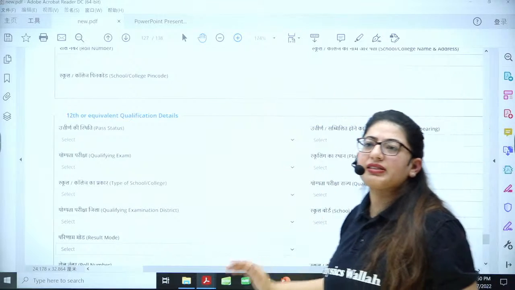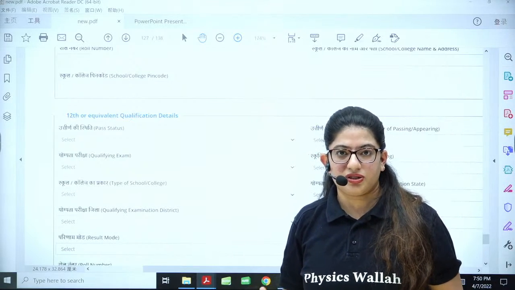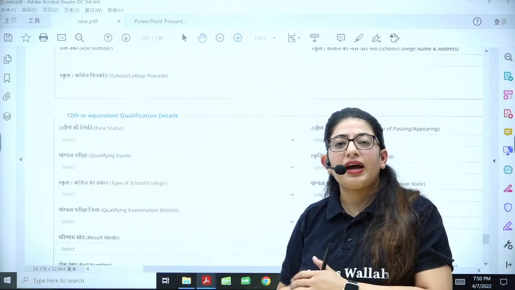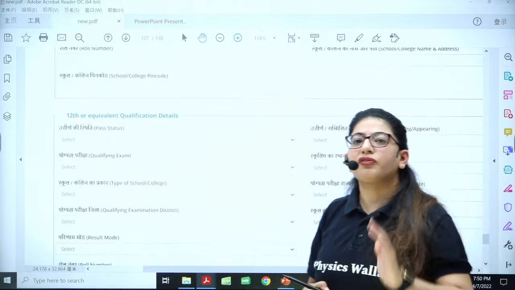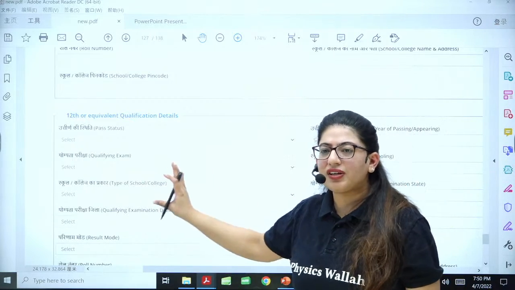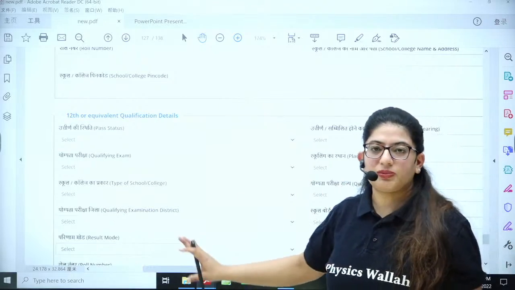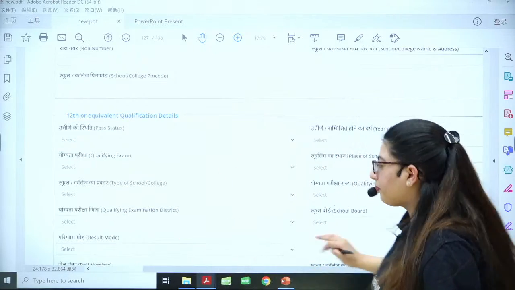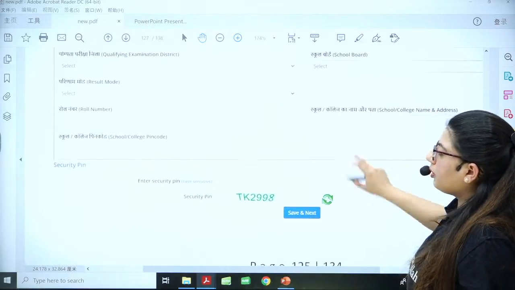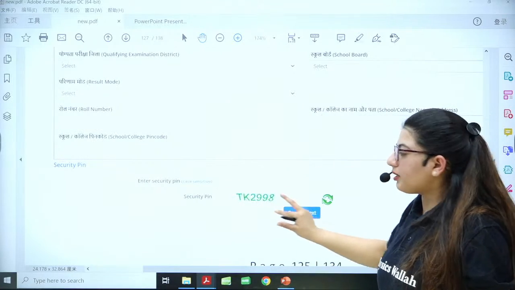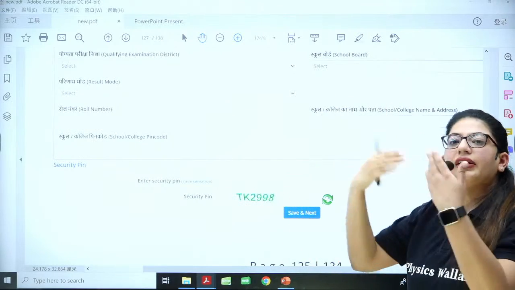All the details are similar in all these three sections. Okay. Maybe someone has done 10th from another school and 11th from another, 12th from another. So likewise, you have to put all the details. But the pattern is same. Okay. So this was about your schooling. So again, a security pin, save, and then next.